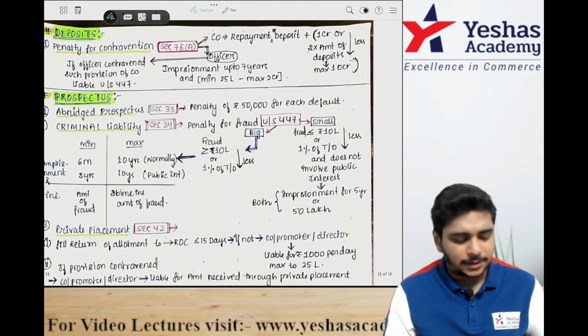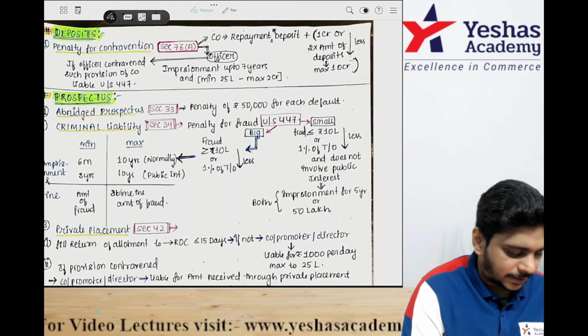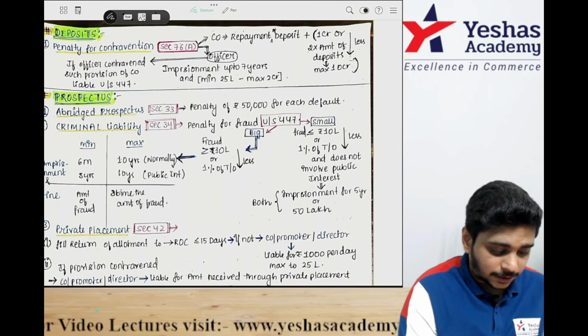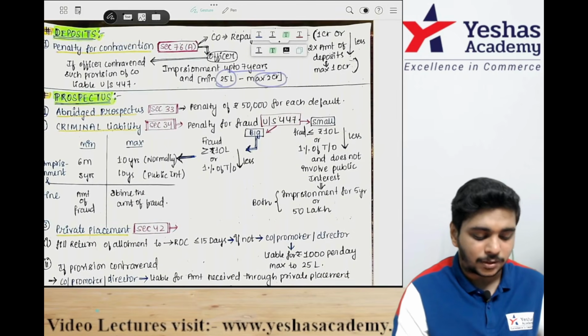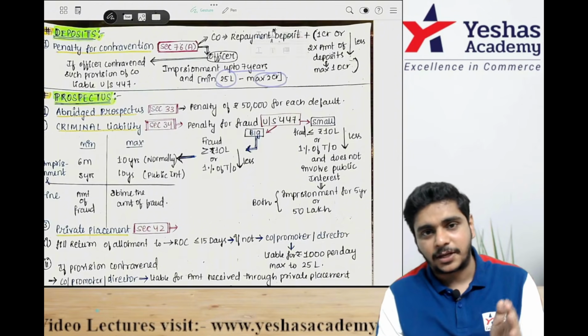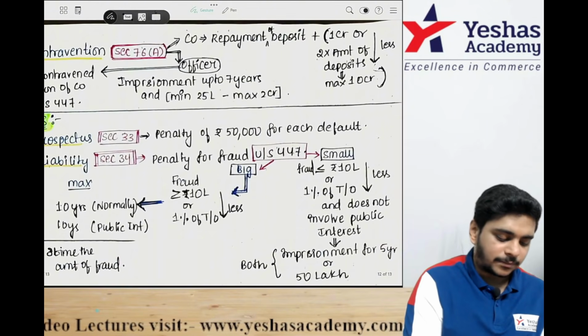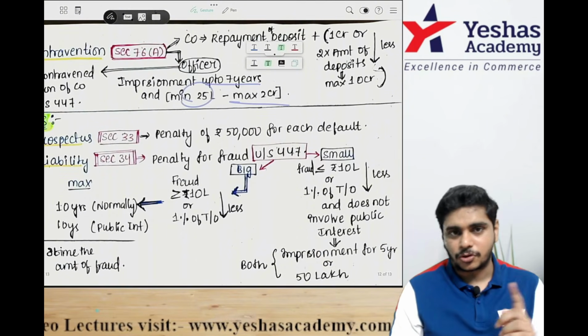Deposit chapter, important penalty. If the officer has contravened, he will be guilty under section 447: imprisonment up to 7 years, minimum 25 lakh, maximum 2 crore on the officer.